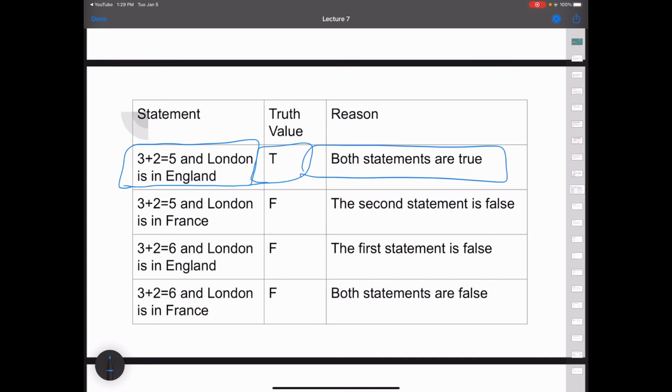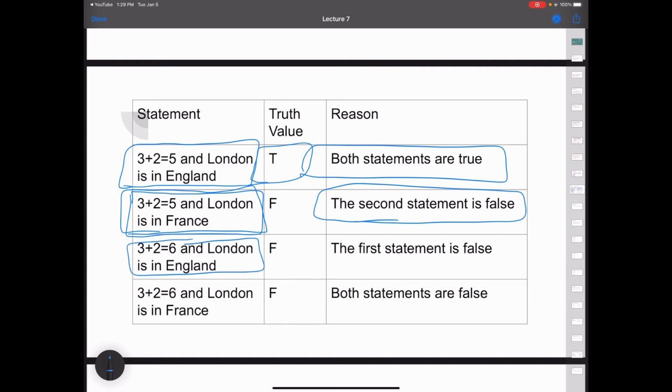If you look in the next piece, it says 3 plus 2 is 5, and London is in France. Well, the minute a piece of this is false, the minute a piece of this is wrong, the whole statement here is false. It is not true that 3 plus 2 equals 5 and London is in France. So since the second statement is false, the whole piece is false. Same with the third piece. We have 3 plus 2 equals 6 this time, but London is in England. The reason our statement's false this time is because the first statement is false. And then a really incorrect sentence is 3 plus 2 equals 6, and London is in France. Both halves are wrong, so it's definitely false.